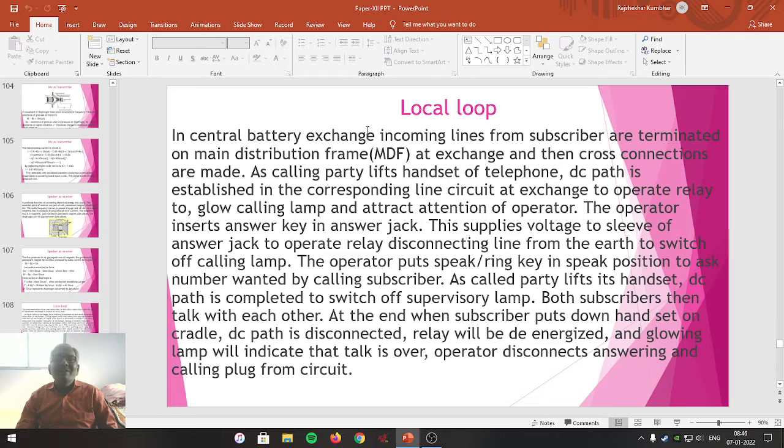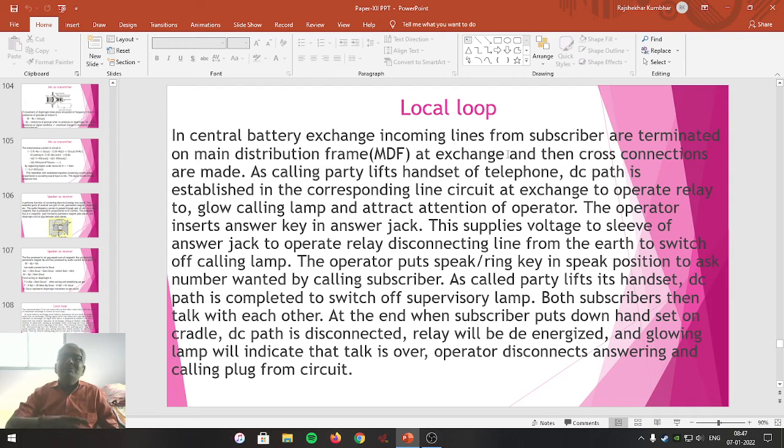Friends, in a central battery exchange, incoming lines from subscribers are terminated on the main distribution frame at the exchange. Means by avoiding the local battery exchange, central battery exchanges start working. Every call from the subscriber is terminated on the main distribution frame in the telephone exchange. After that, the cross connections are made.